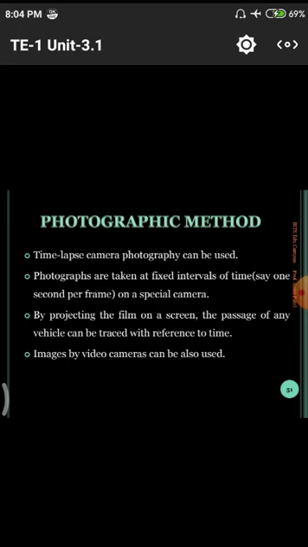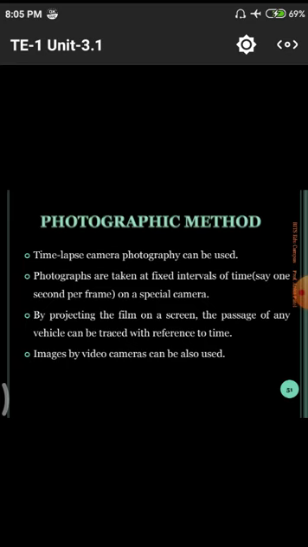That means photographs are taken at fixed intervals. Fixed interval means for every 1 second or 10 seconds, it will capture a particular image, so that whatever image is captured, the image having particular data is stored in memory cards or others, using particular methods.